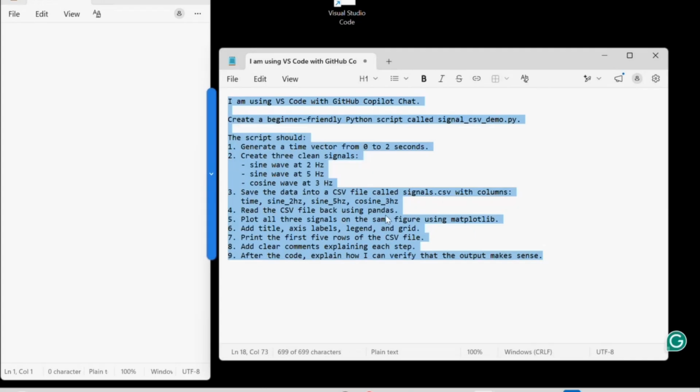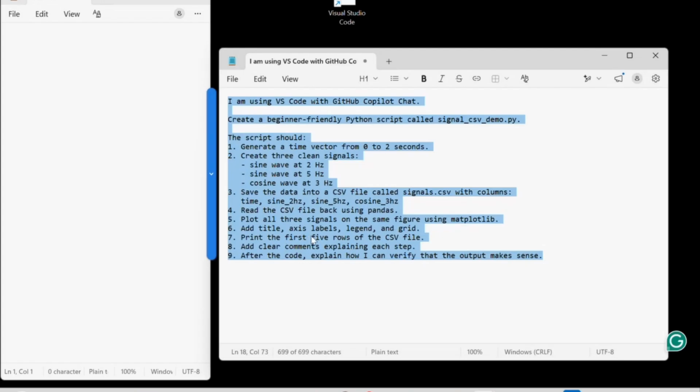Read the CSV file back using Pandas. Pandas is a package we use in general for dealing with CSV files and analysis files. Plot all 3 signals in the same figure using Matplotlib.